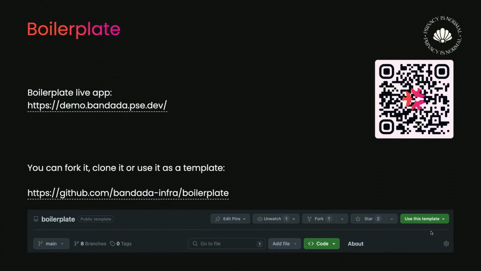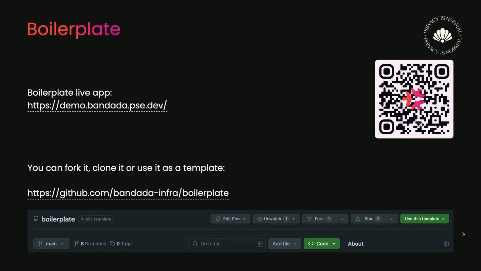You can also start a project using the Boilerplate. The Boilerplate is just an anonymous feedback app. It is using Semaphore, which is a protocol for anonymous interaction. It's using Semaphore for the anonymous part, but it's using Bandada to save the group information. This is the Leaf app. You can scan the QR code and try it out. Regarding the boilerplate, you can fork it, clone it, or use it as a template to start your project if it's compatible with that.